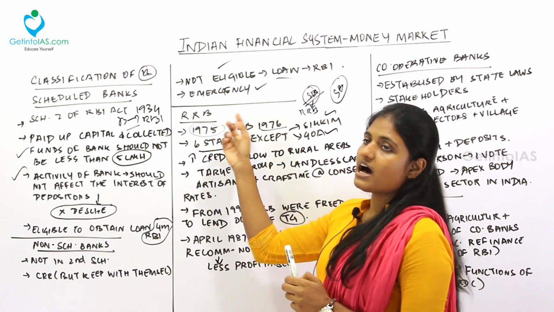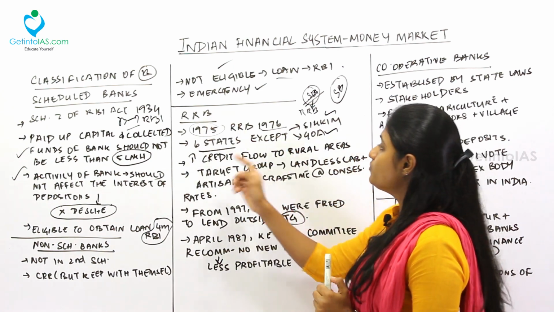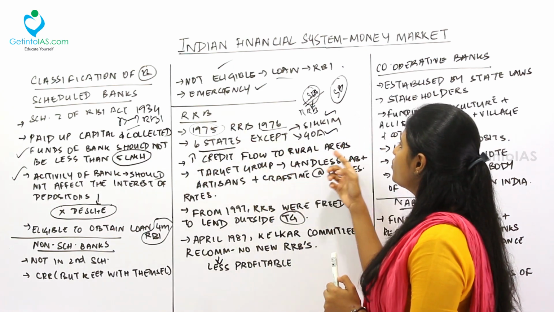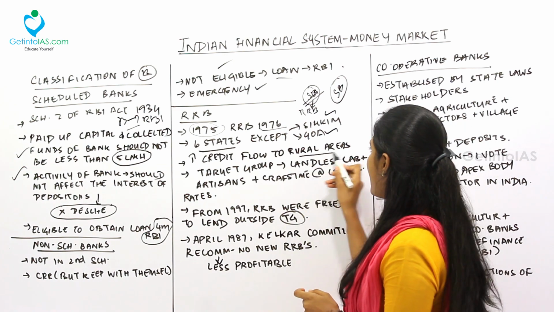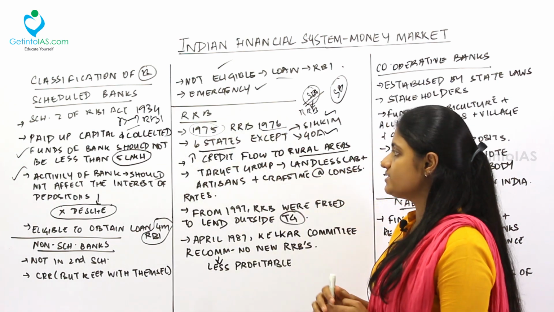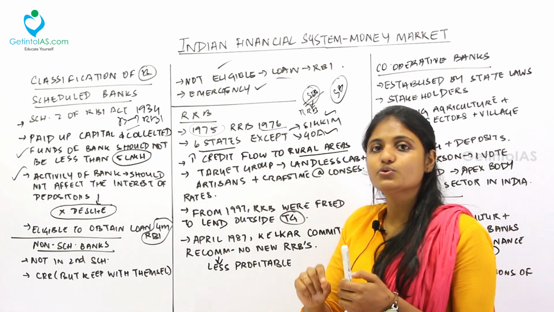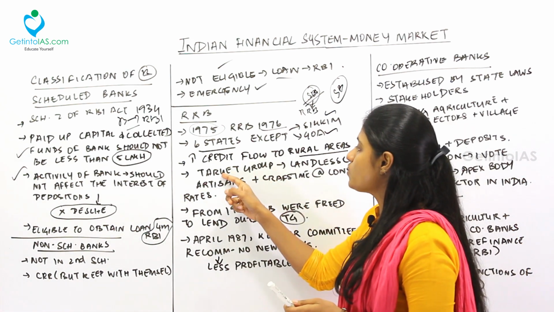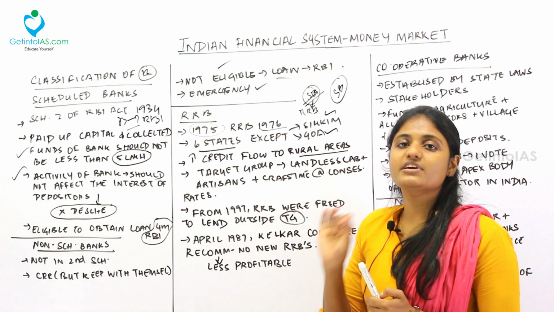So, for what is this RRB set up? This RRB is set up to increase the credit flow to rural areas. So, rural areas lack credit flow, right? So, that's why regional rural banks were set up. So, it gives credit to the weaker sections. Those are called as target groups. Who are the weaker sections here?